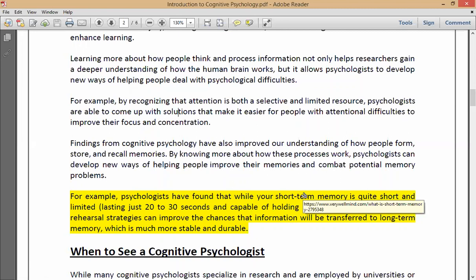Yes, sir. Good. So now you have to apply this even to your practical life. Whatever you need to remember, it can be a mobile number, an address, or a person's personal information, whatever it is, you should rehearse it over and over again in order to transfer that information into long-term memory.